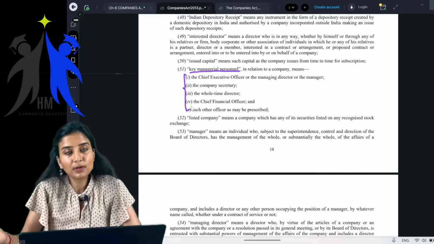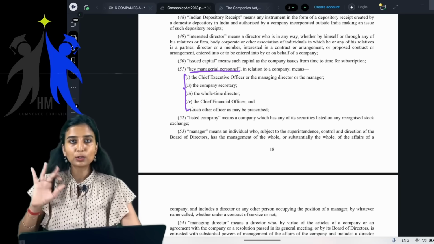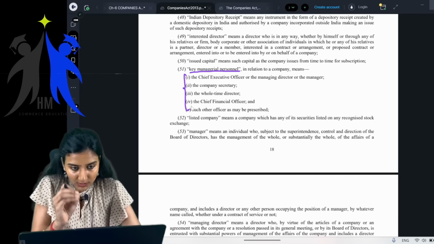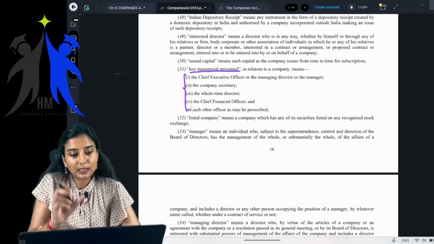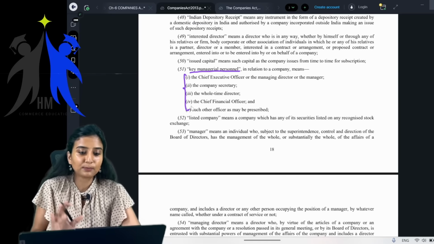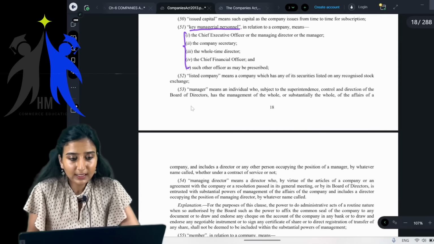See, according to some other act, key managerial personnel can mean something else that we don't want. Getting my point? Whatever is given in the definition section of the act, that particular word has to have that particular meaning for that particular act. Clear? Yes. Getting it?